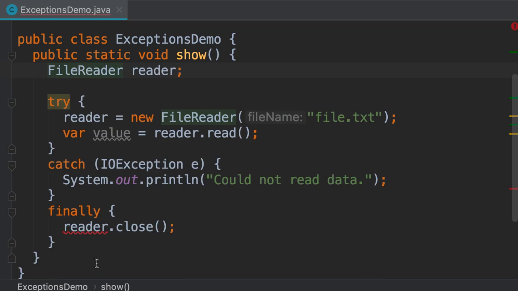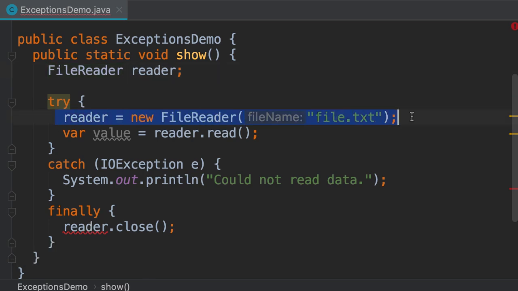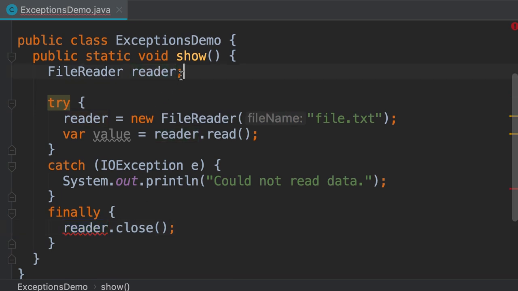Now, we have a compilation error. Variable reader might not have been initialized because in Java, before we can access an object, we should always initialize it. So if this line doesn't get executed, if it throws an exception, we'll try to use an uninitialized object. To solve this problem, we need to explicitly set this to null. The compilation error is gone. Now we have a different kind of error. We'll talk about that in a second.